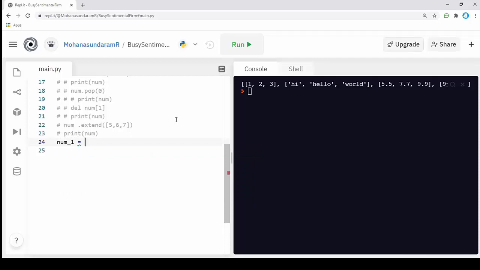Tuples are created using parentheses, round brackets. I'm going to pass some values here. I'm going to pass 1, 2, 3, the same values I gave in the list. It will be a string, another string, and another string.